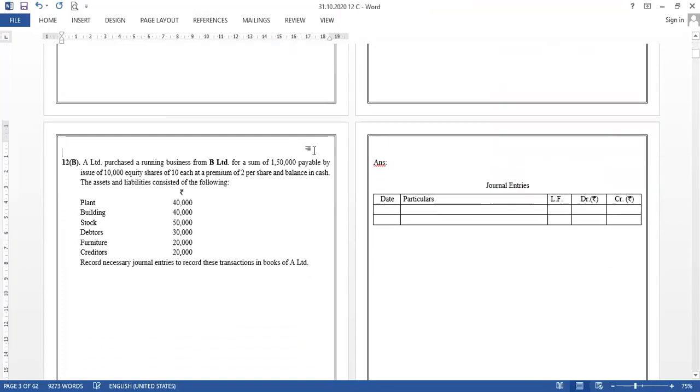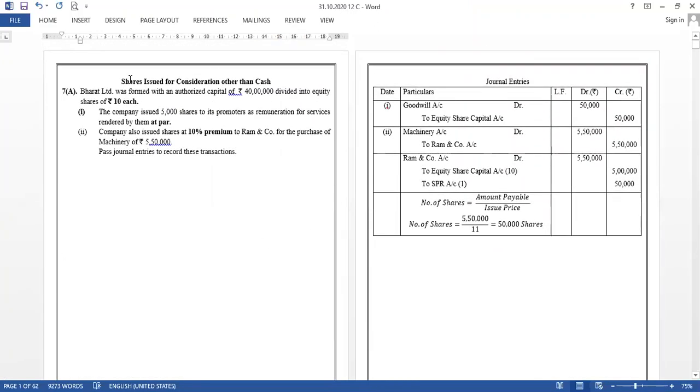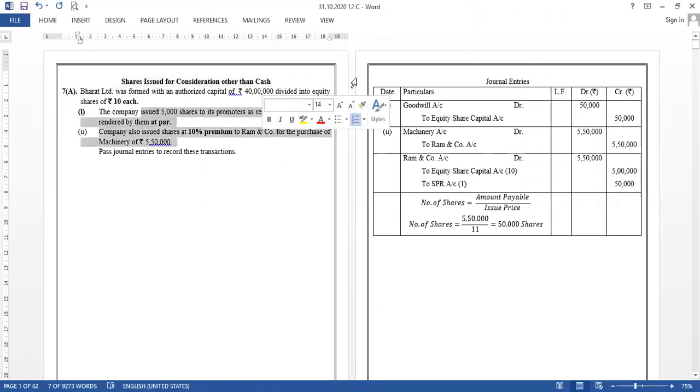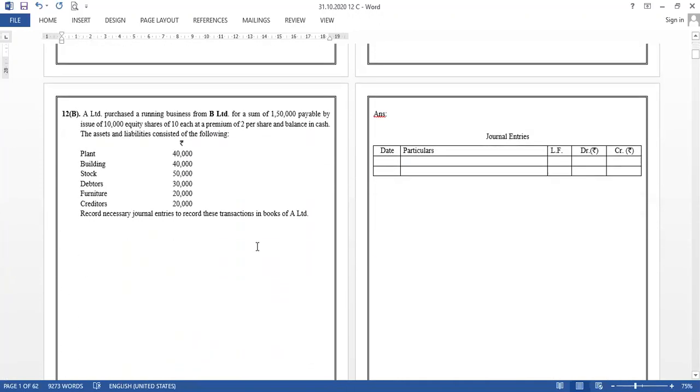The next sum now. Out of 3 cases for shares issued for consideration other than cash, we have gone through 2 cases over here. One is issued to promoters and second is for purchase of an asset. So 2 cases are done. Now I think over here we have an example of a business purchase. Before I write any entry over here, let me do the calculations. Let us read it.